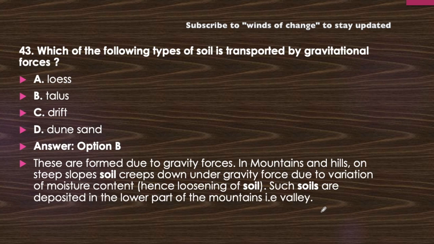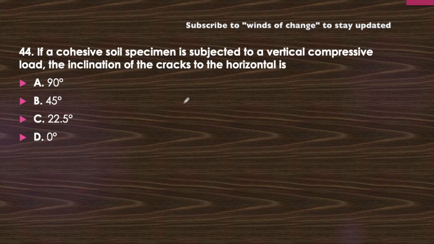Okay. Next question. If a cohesive soil specimen is subjected to a vertical compressive load, the inclination of the crack to the horizontal is 90 degree, 45 degree, 22.5 degree, or 0 degree. Now in case of the cohesive soil, if it is being taken in the triaxial compression test and there will be a vertical compressive load present on it, then it will fail at which plane?